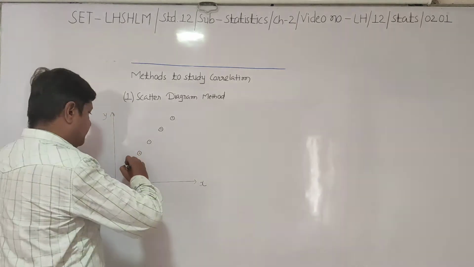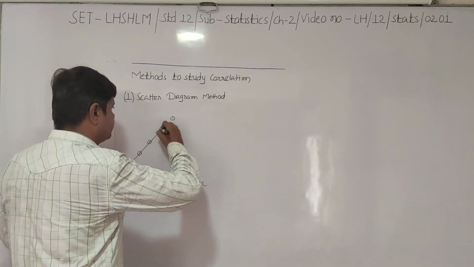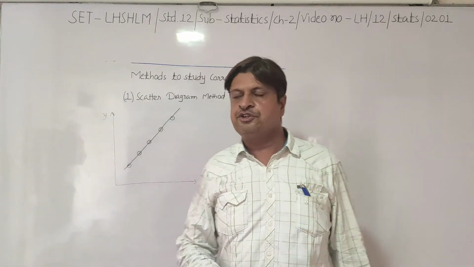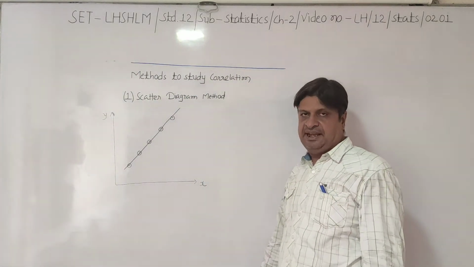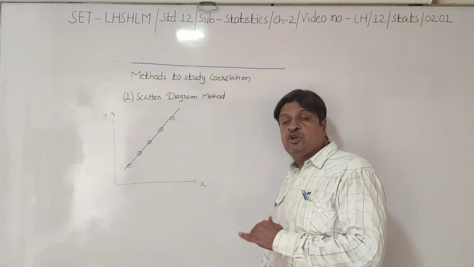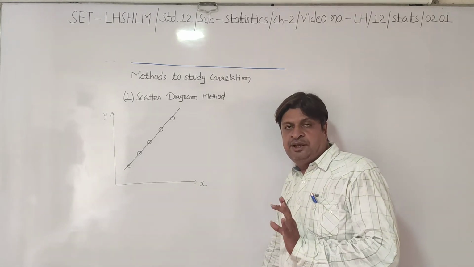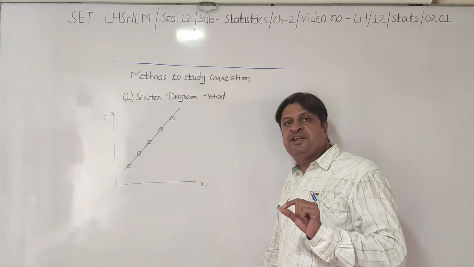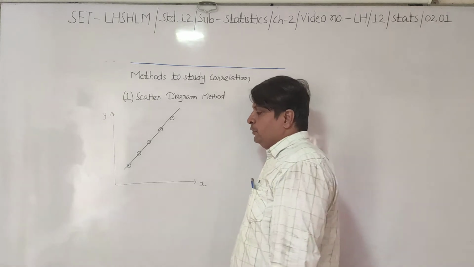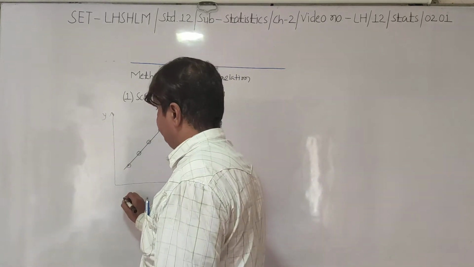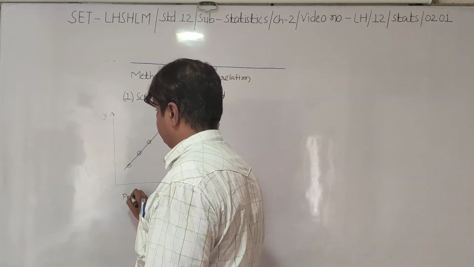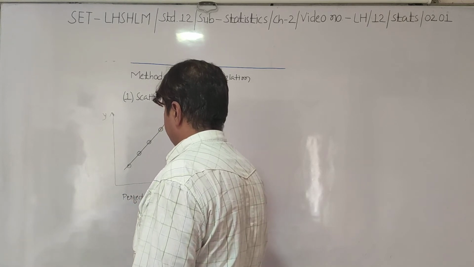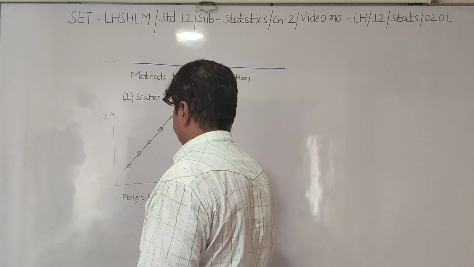Now suppose we join all these points. By joining all these points we get a straight line moving left to right upwards. Whenever you get a straight line moving left to right upward, we can say that between x and y there is a perfect positive correlation. It is perfect positive correlation.